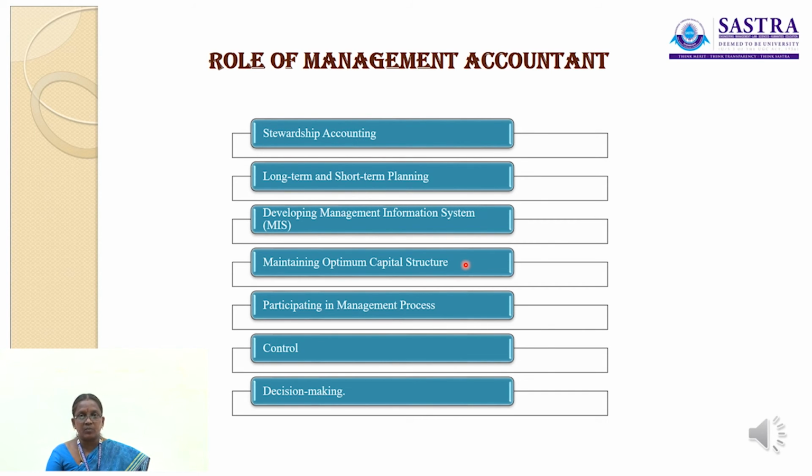The next point is maintaining optimum capital structure. So the main role of the management accountant is maintaining optimum capital structure. The management accountant has a major role to play in raising of funds and their application. He has to decide about maintaining a proper mix between debt and equity.